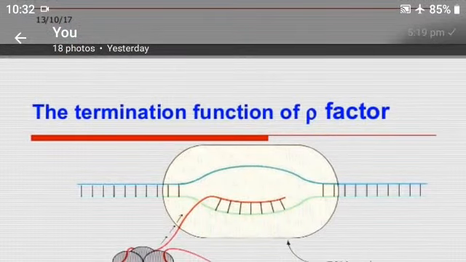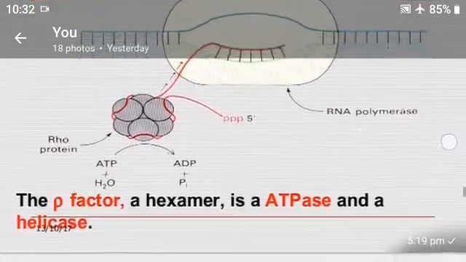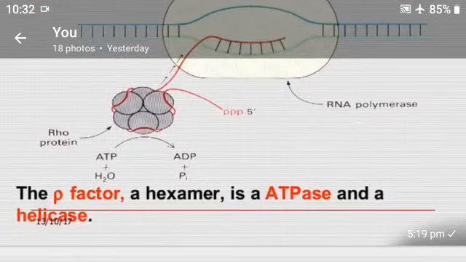The termination functions of rho factors. The rho factor, a hexamer, is an ATPase and a helicase.